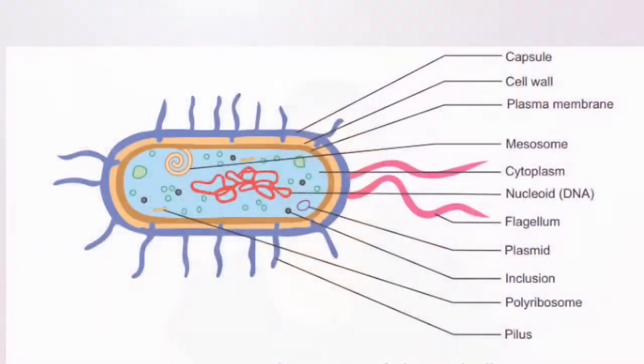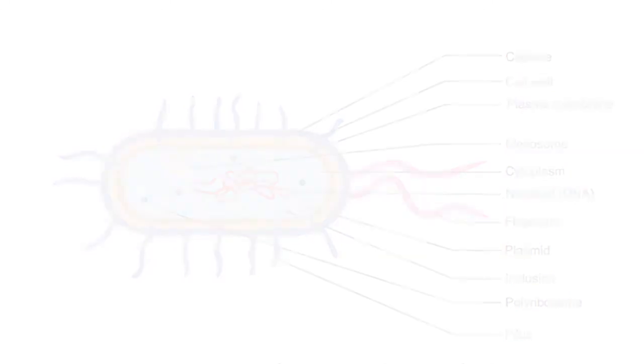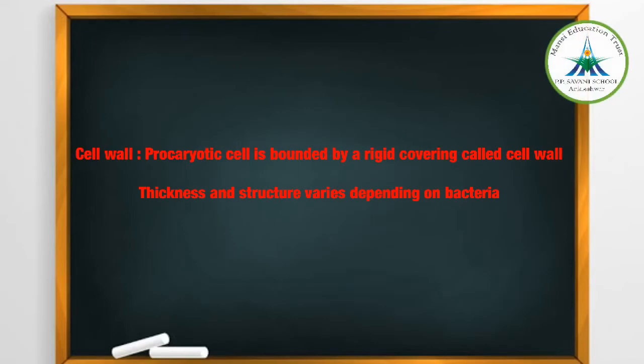Now here we have to study the general features of prokaryotic cell. When I talk about a bacterial cell, it has a cell wall, a plasma membrane, cytoplasm, genetic material, flagella, pili or fimbriae and plasmid. Okay. Now, when I talk about the cell wall features, every bacterial or prokaryotic cell is bound by a rigid cell wall.